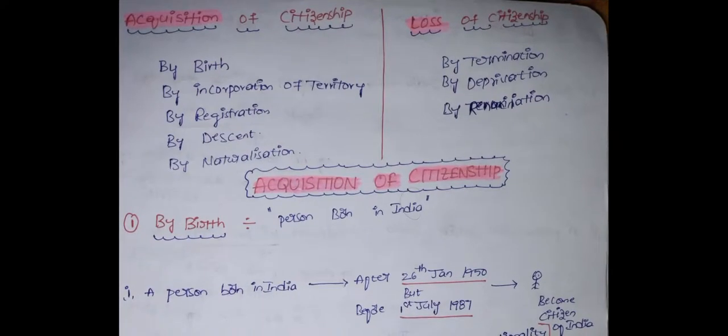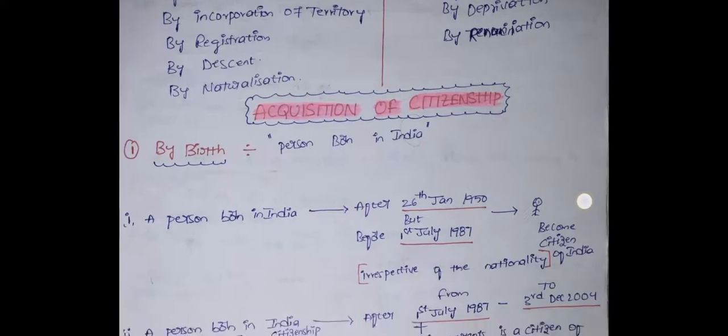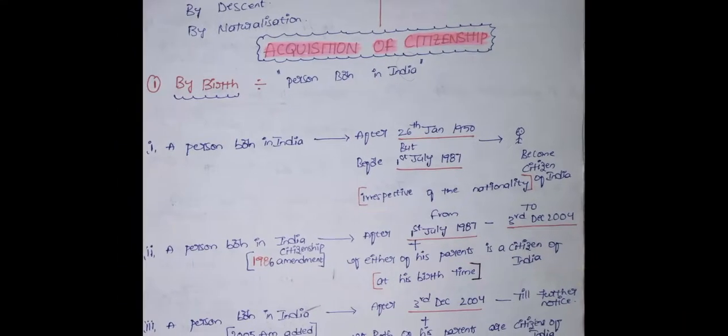5 ways for the acquisition of citizenship: by birth, by incorporation of territory, by registration, by descent, by naturalization. These are the 5 ways for the acquisition of citizenship. And 3 ways for the loss of citizenship: by termination, by deprivation, by renunciation. Coming to the acquisition of citizenship, the first process is by birth. A person who is born in India will become an Indian citizen.